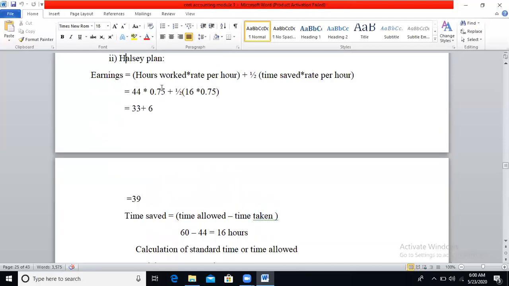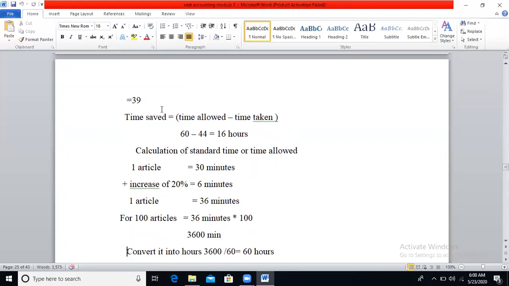Now apply the formula. The number of hours worked will be 44, and the rate per hour will be 0.75, plus half of time saved, which is 16, into the rate per hour of 0.75. So 44 into 0.75, you will get 33. 16 into 0.75, you will get 12. Half of 12 means 6. So 33 plus 6, 39.